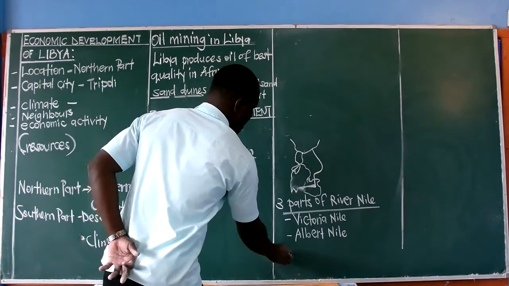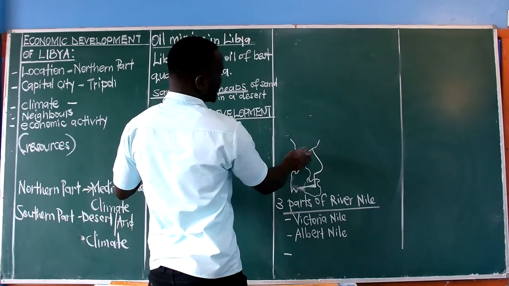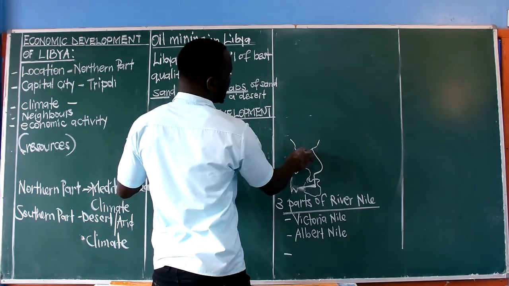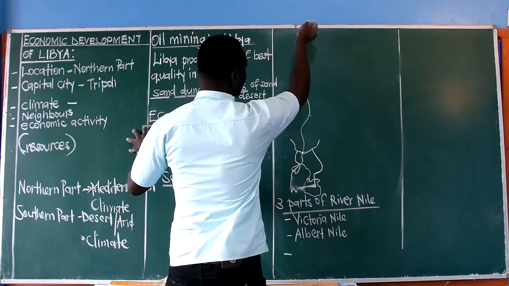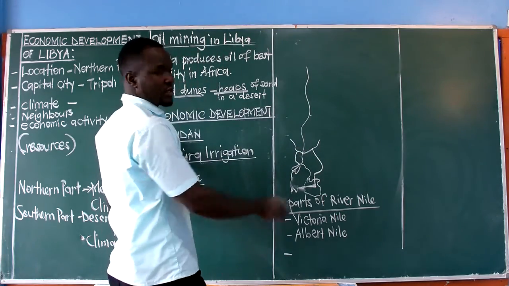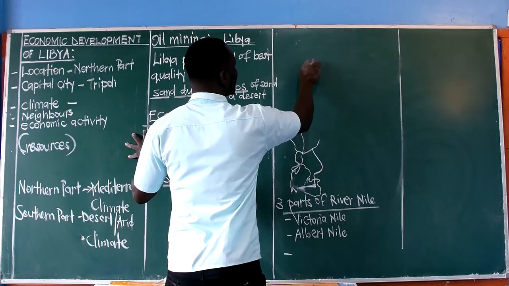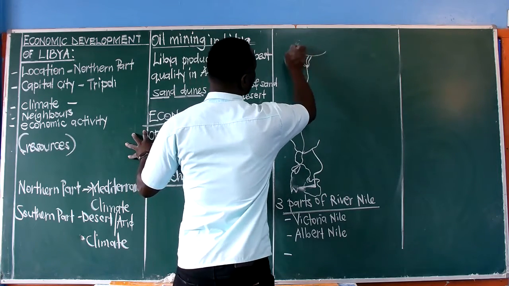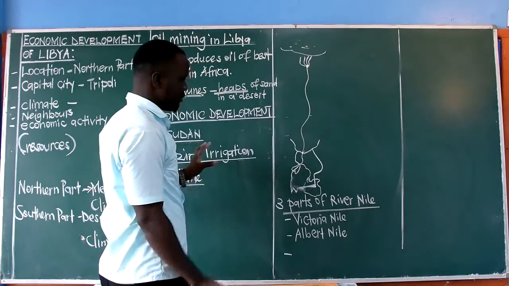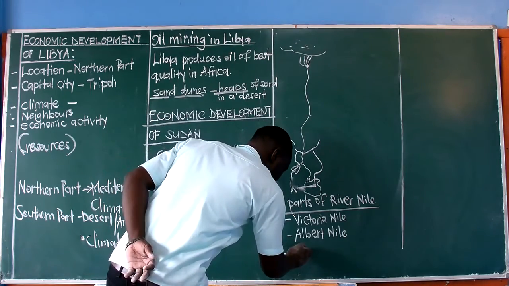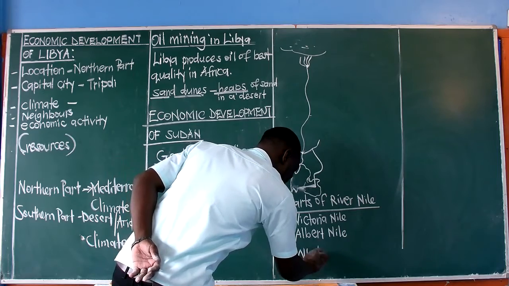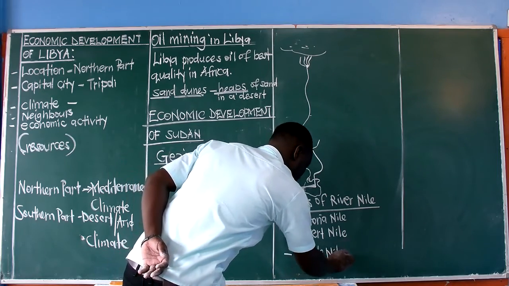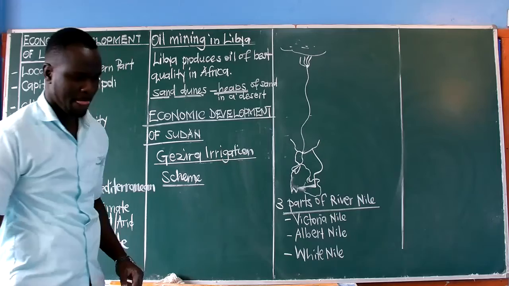And then the last part, which is the longest part, runs from the border up to Egypt, where it pours its water, where this river is going to form a delta as it's pouring the water into the Mediterranean Sea. That is the part we call the White Nile. So those are the 3 parts of River Nile.